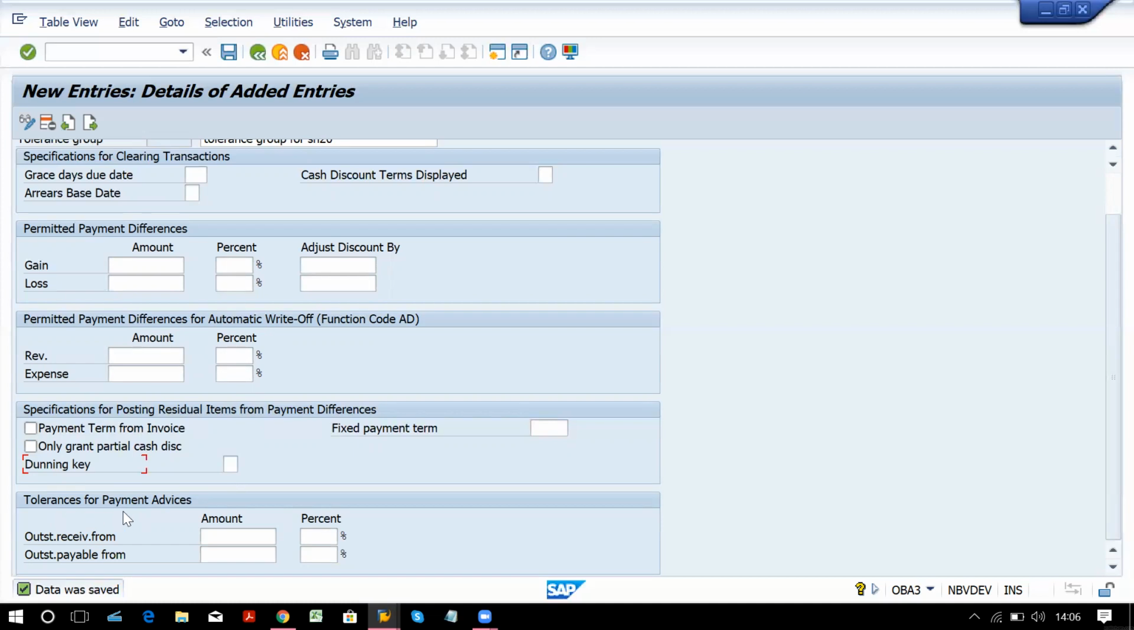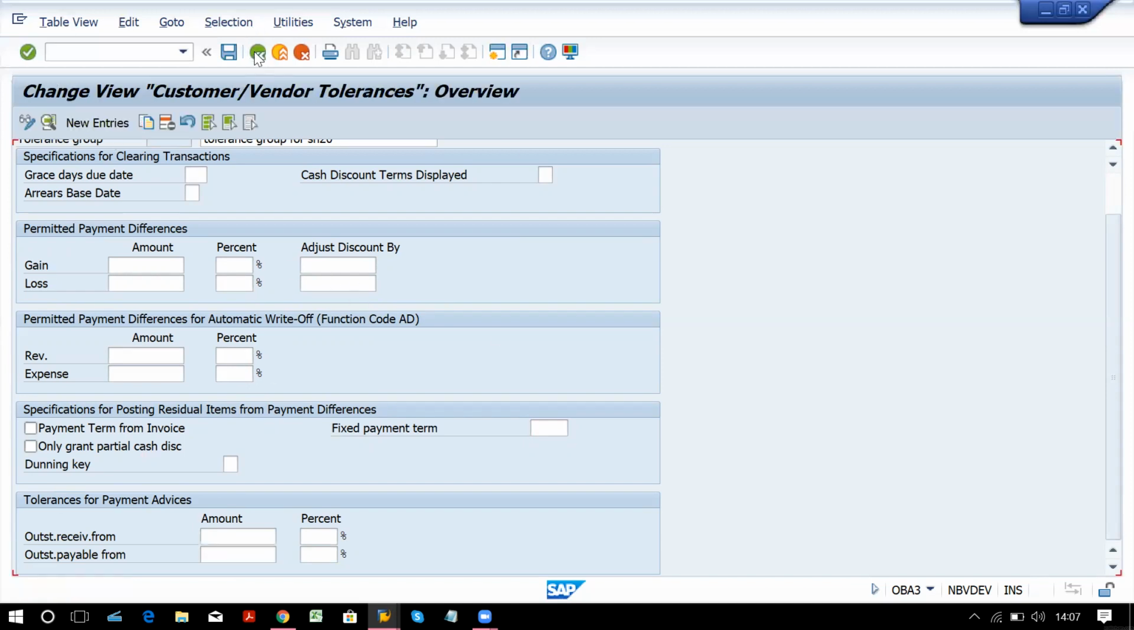Then we have tolerances for payment advices. If there is any outstanding receivable or outstanding payable that is due, then how much is tolerable, that limit you can set in amount and in percentages over here. Okay, any doubts till here? No. All right.